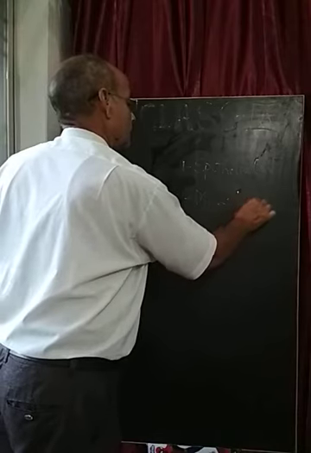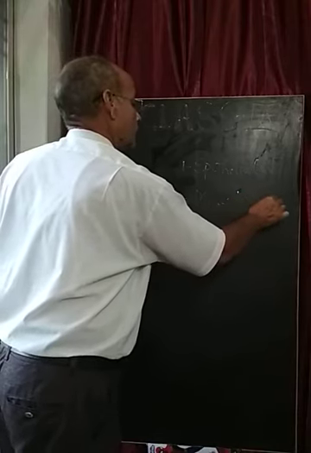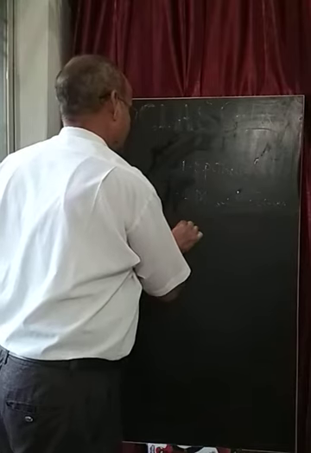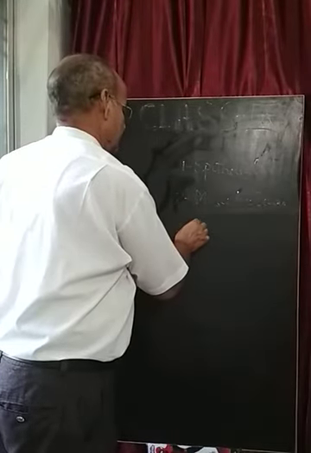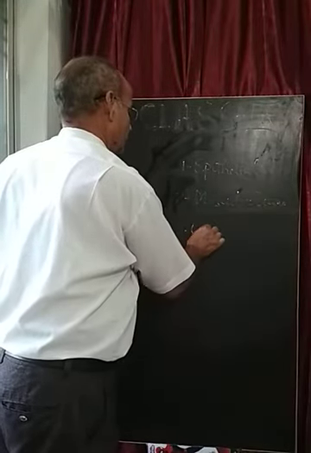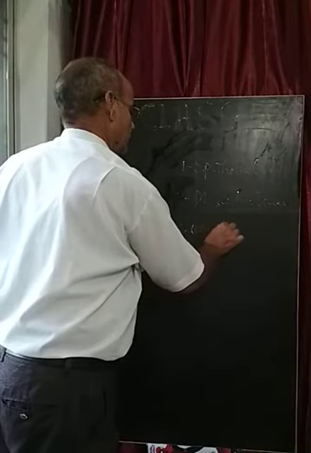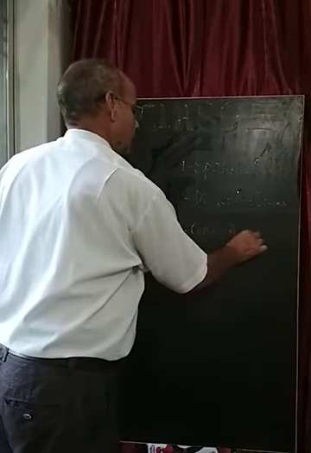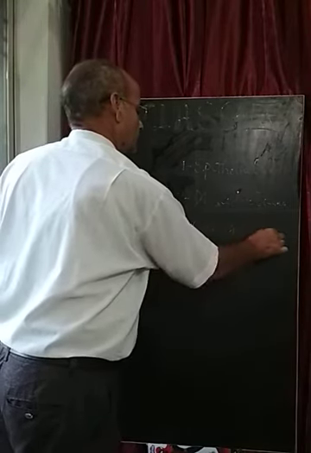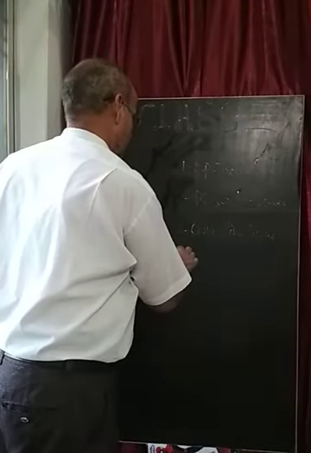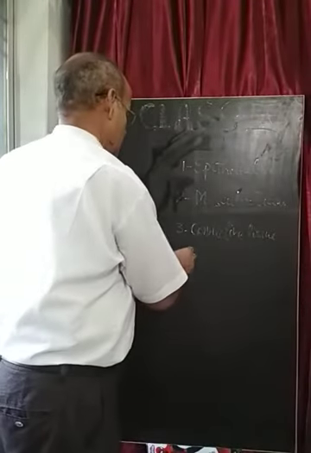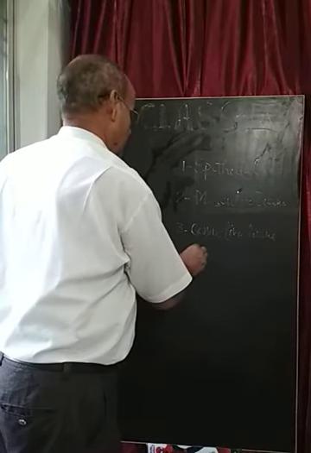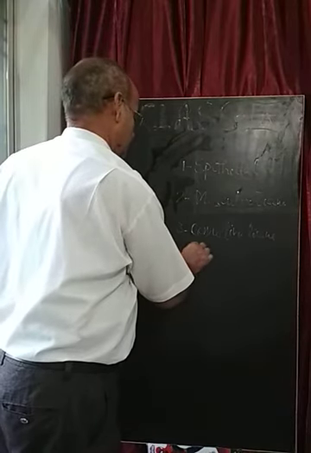Number three, connective tissue. Number four, nervous tissue.